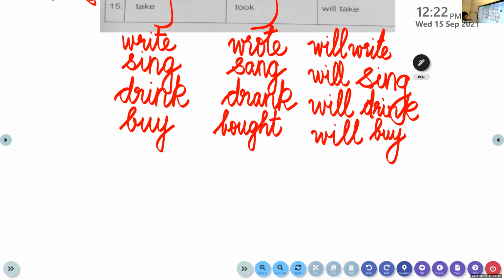Now let's move on to the next word, that is think. Yes, come on, let's write. Are you all ready? Yes, take a pencil. Think. What's the spelling of think?